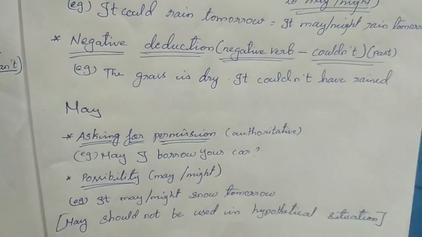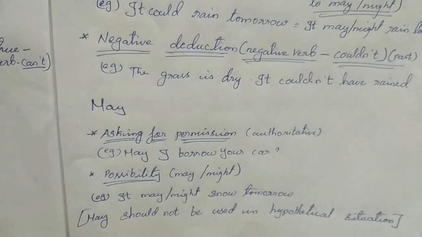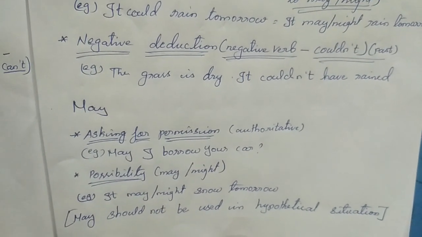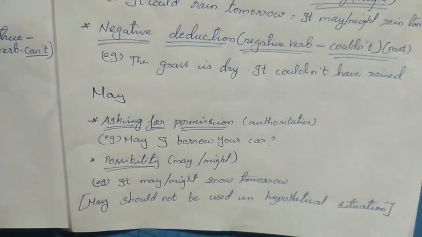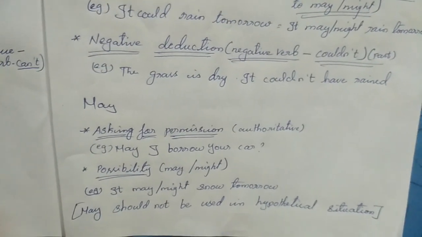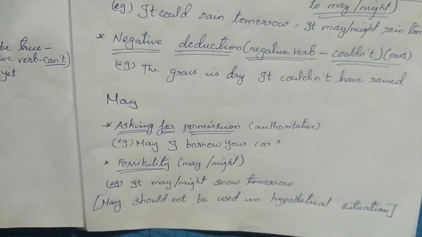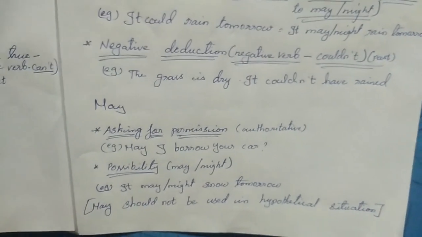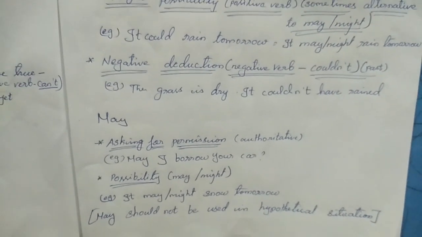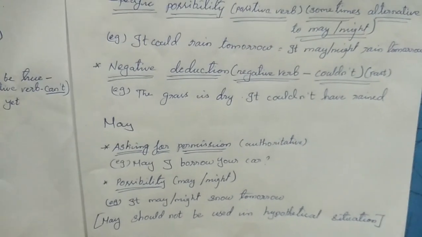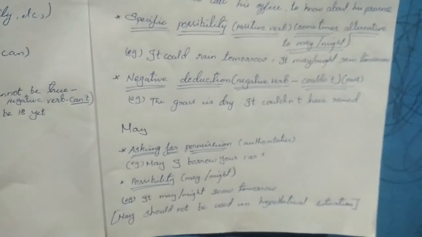For possibilities, may and might will be used, but in a hypothetical situation you should not use may over there. Asking for permission and possibilities. Asking for permission, can is different from may because can is not that authoritative, but here may is very authoritative. Only to formal persons you should use may. You can use can for informal persons. So these were the things that we have learnt. We have learnt the usage in different ways for can, could and may.